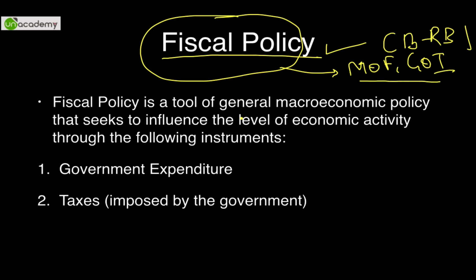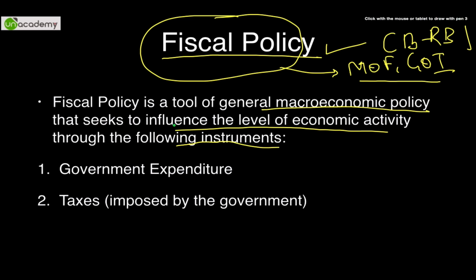It is a tool for general macroeconomic policy that seeks to influence the level of economic activity through two instruments. Remember these two instruments, they are very, very important. The only two tools through which fiscal policy can be modulated. The first one is government expenditure, also known as public expenditure. And the second is taxes, the taxes that you all come to hear about every day in everyday life, like income tax, wealth tax, gift tax, etc. We are going to discuss these taxes in the video, and these are also imposed by the government.